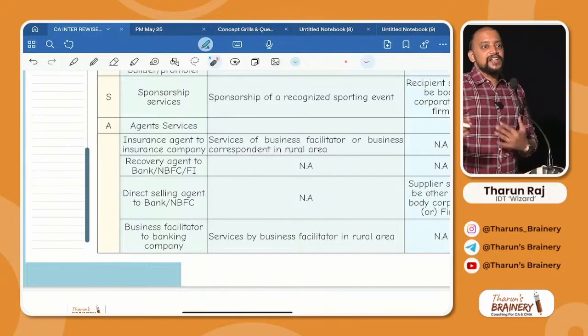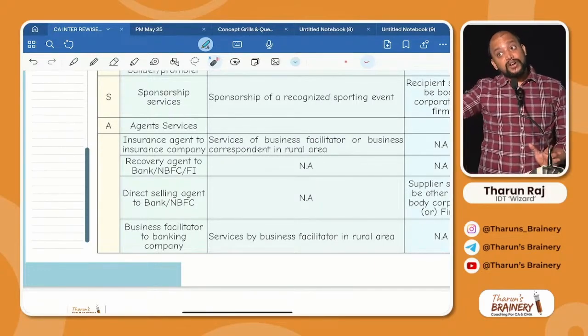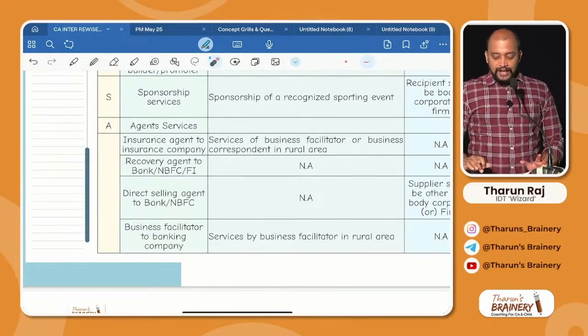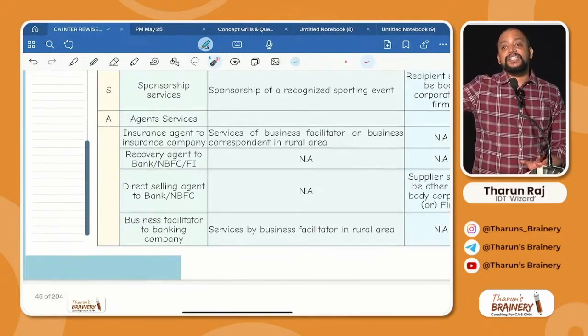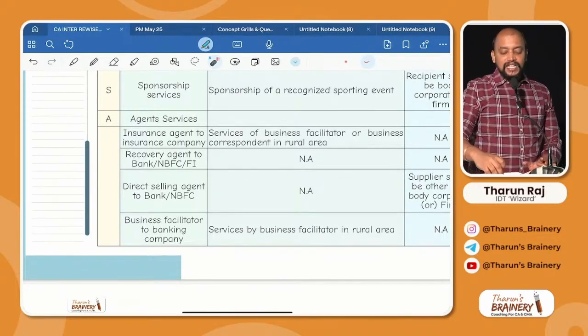So this we discussed fast. You know why? Not that I am going fast, but because we discussed the exemptions, this is like a repetition for us. So you also, when you are revising, first revise the exemption chapter and then see this so that you will understand it better.